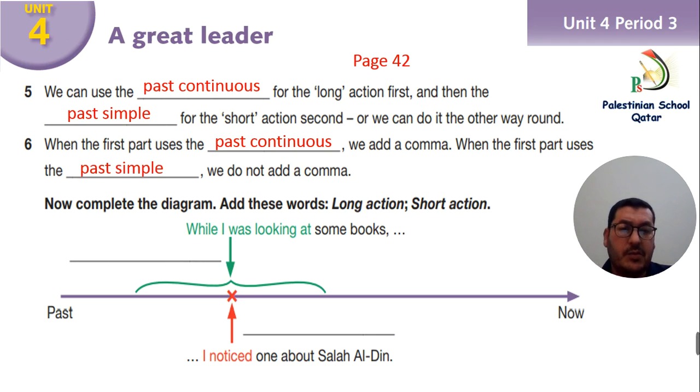In the middle, we have to put a comma. But if you put while or when in the middle of the sentence, we don't have to put a comma, because when or while becomes the connector of the two sentences.